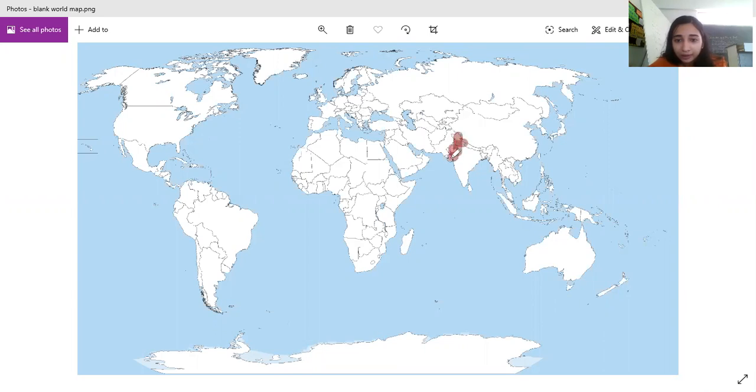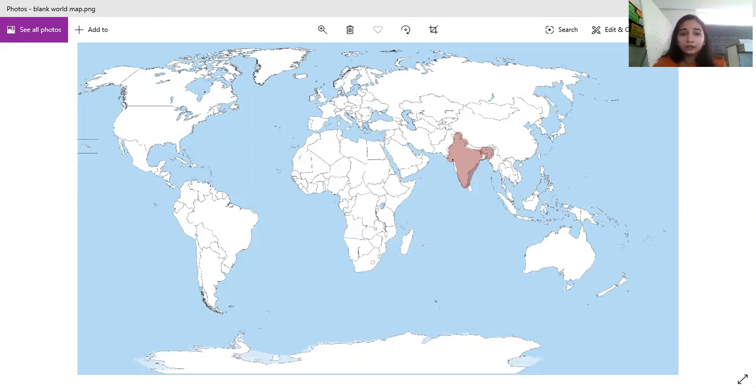I do not have pencil colors, so my coloring would not be so good. But you have to do perfect coloring with pencil colors. Clear? And you have to again do over here. Just ensure that the country over here, here, and here is not part of India. So you should color only the boundaries of India, okay? I'm not able to color properly over here. That is why it's becoming all mixed. But you have to color it properly.